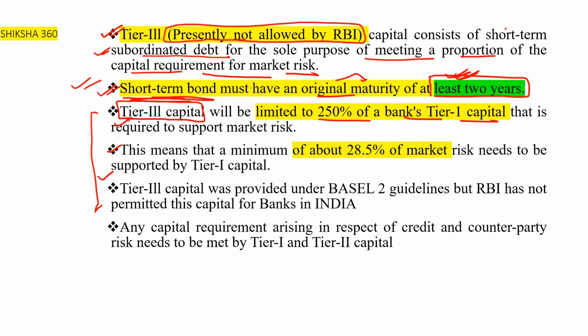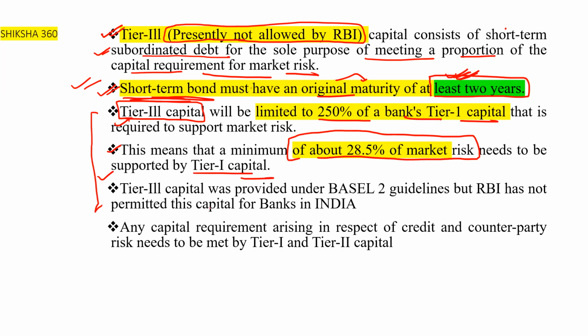What this means is that a minimum of about 28.5% of market risk needs to be supported by the tier 1 capital.